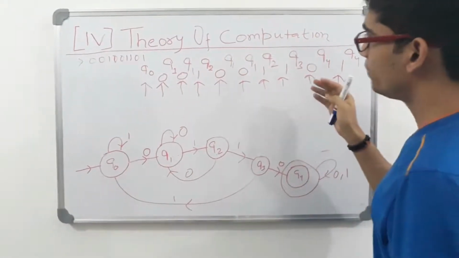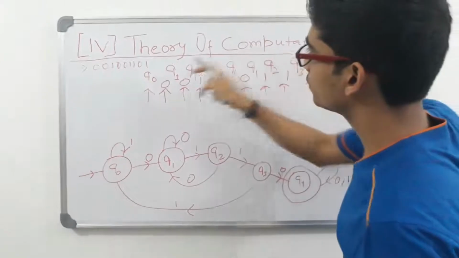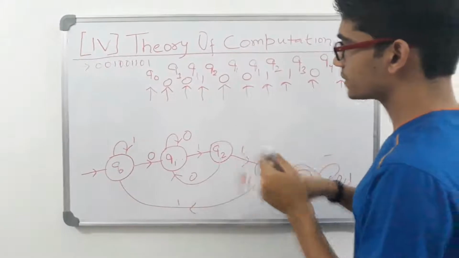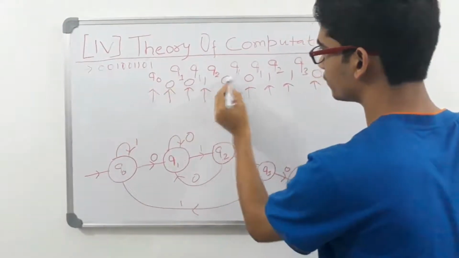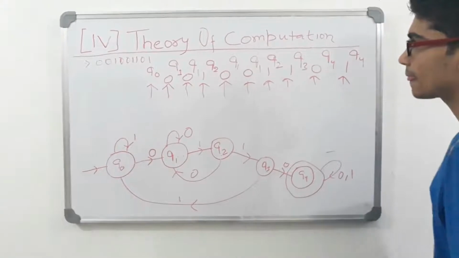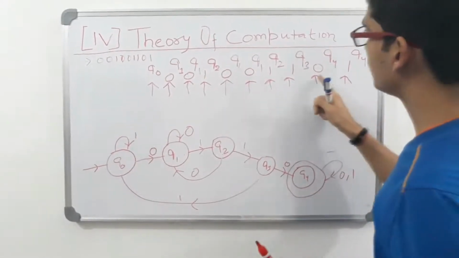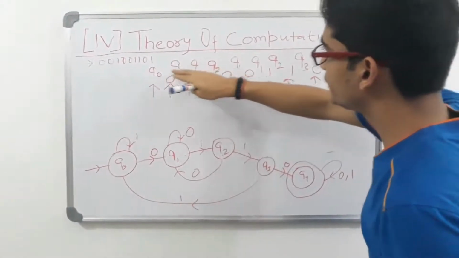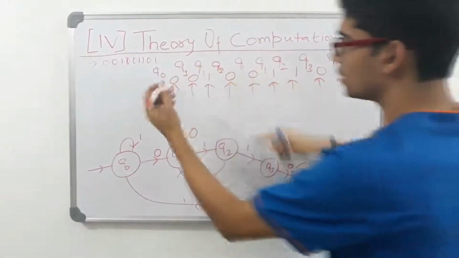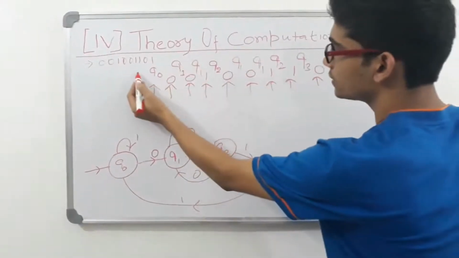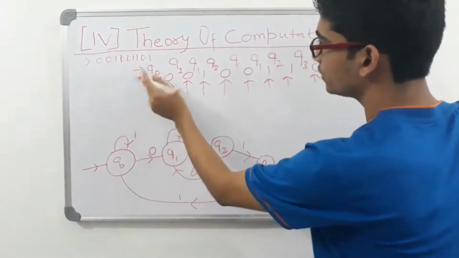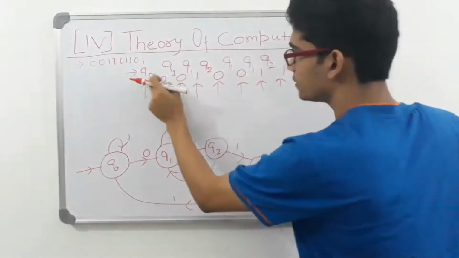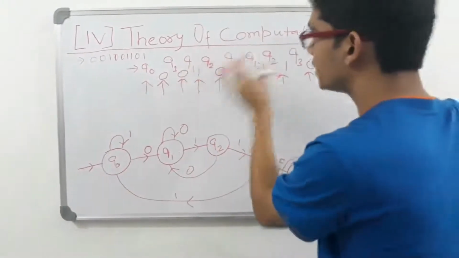Now, one important observation that you can see from this arrangement is this: count how many symbols we have scanned. We have scanned 1, 2, 3, 4, 5, 6, 7, 8, and 9. Now, we have 9 symbols, and how many states have I written? When I call this a string of states, I can count 1, 2, 3, 4, 5, 6, 7, 8, 9, 10. So I have written 10 states, of which obviously some are the same.